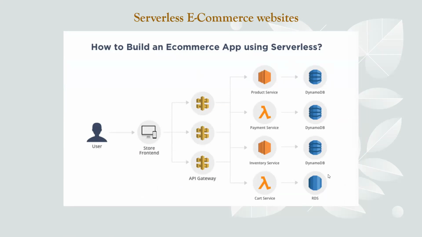Even a relational database, like if we have configured RDS for Microsoft SQL, MySQL, PostgreSQL. Okay, so those database instances we can also connect with Lambda. So here also, in developing any complete e-commerce website, Lambda plays a very significant role.